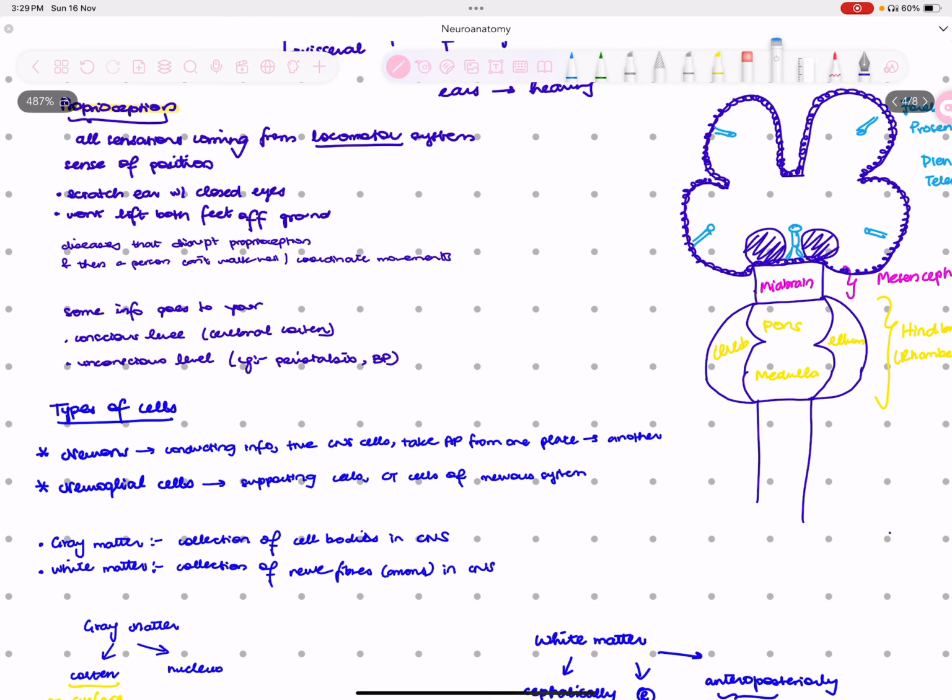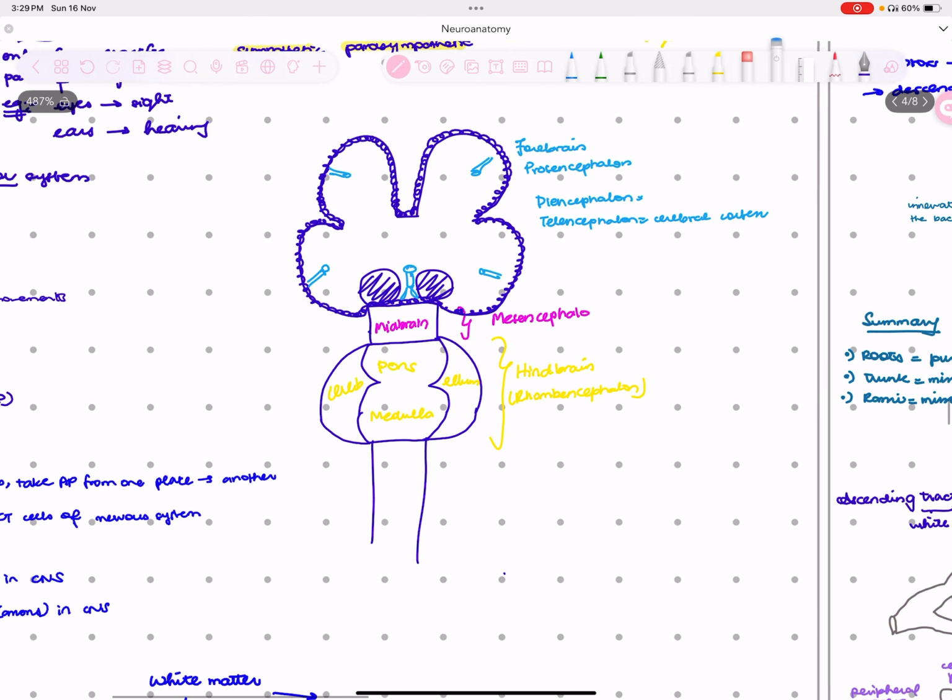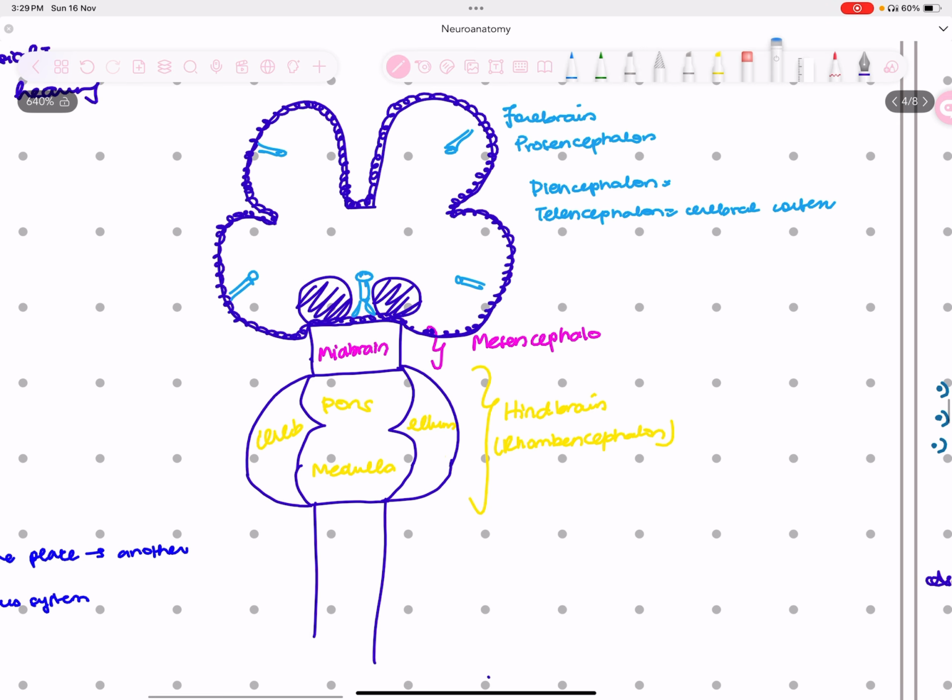Now, a very important question arises here. Before that, let me show you this diagram. You should be familiar with this diagram and it should be at your fingertips. This is your brainstem, which comprises midbrain, pons, and medulla. And this is your cerebellum behind your pons and medulla. This is your hindbrain, right? And this is your brainstem. Now, hindbrain is also known as rhombencephalon. It consists of these three components I've already mentioned. Then midbrain is also known as mesencephalon, and then this is your forebrain. Forebrain is also known as prosencephalon. It is further divided into diencephalon and telencephalon.